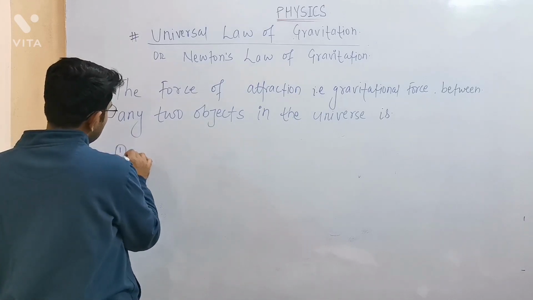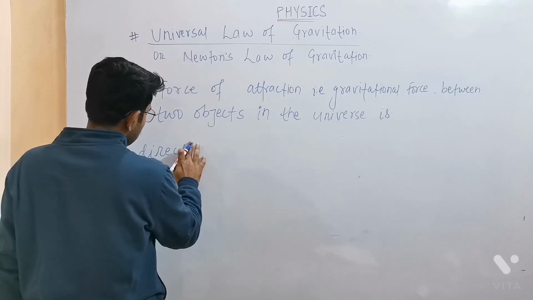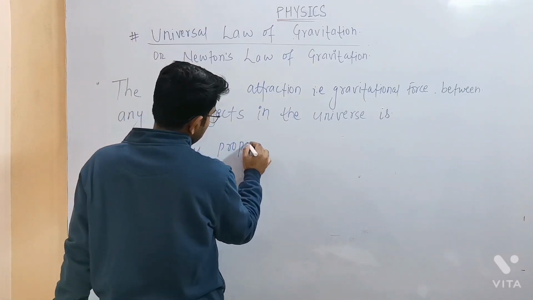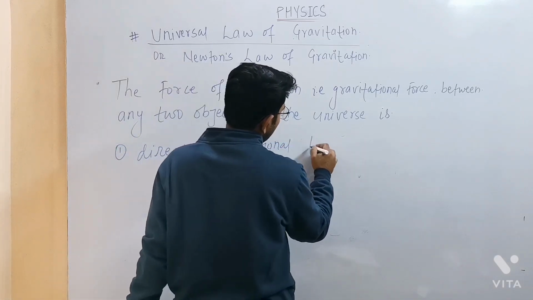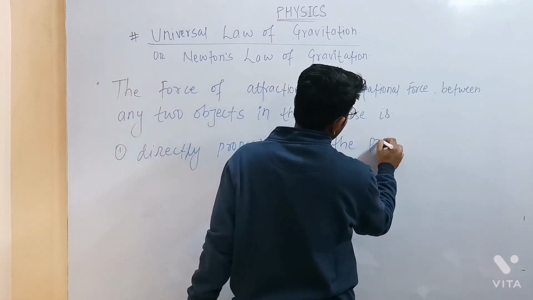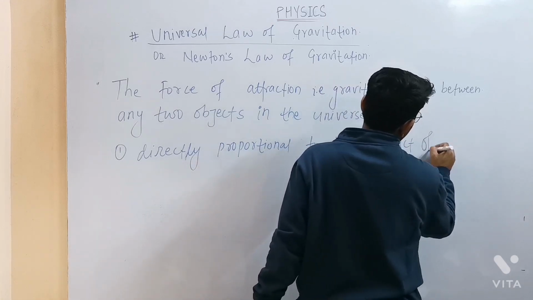First one is directly proportional to the product of their masses.